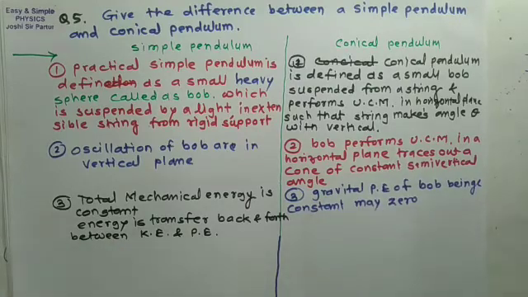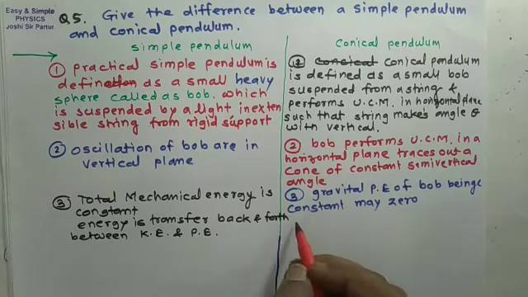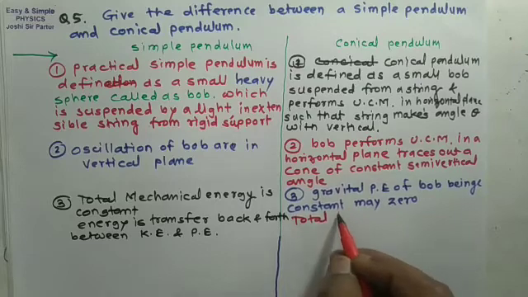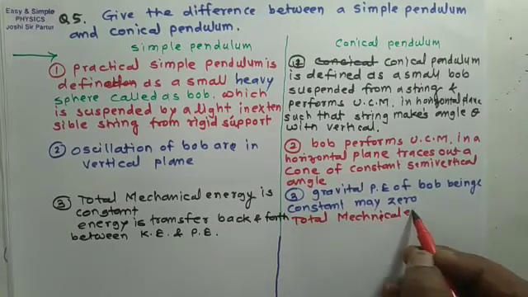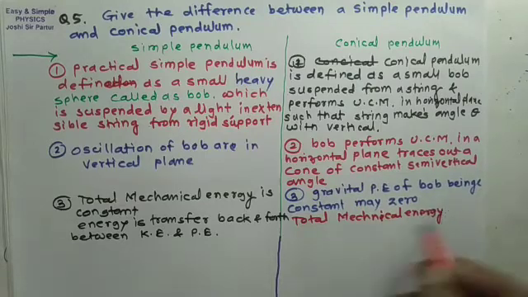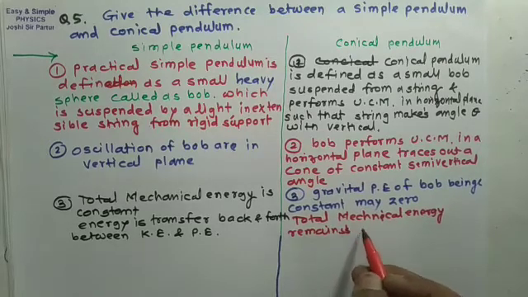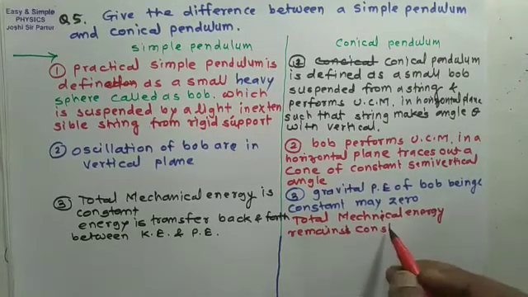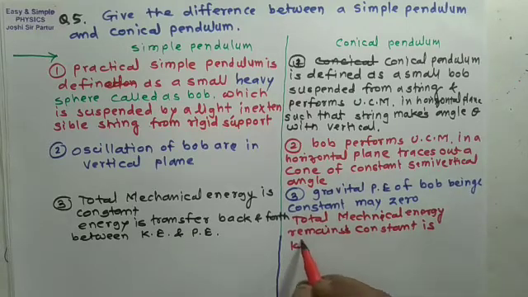Here total mechanical energy is constant in a simple pendulum, whereas gravitational potential energy is constant in a conical pendulum, and total mechanical energy remains constant is the kinetic energy.